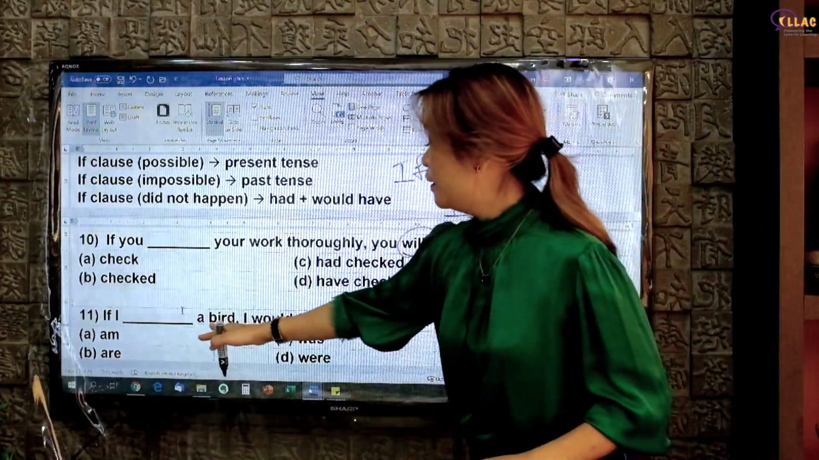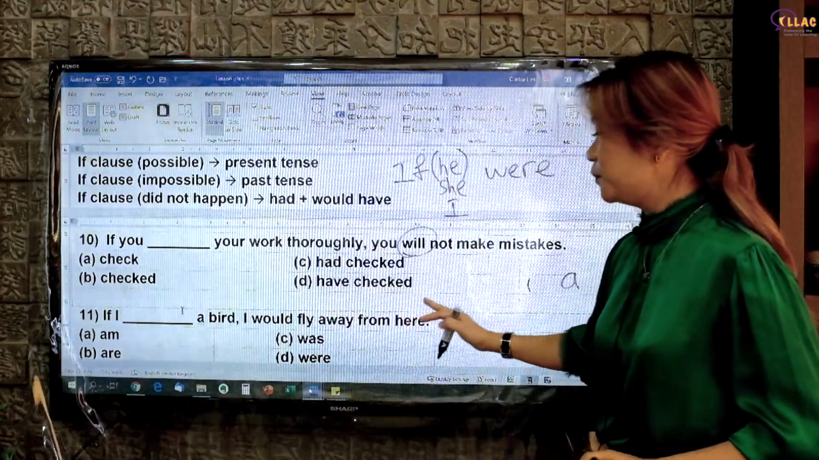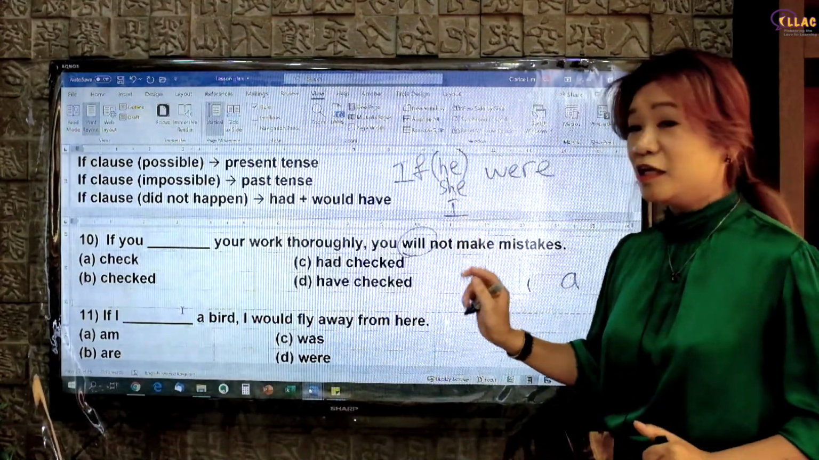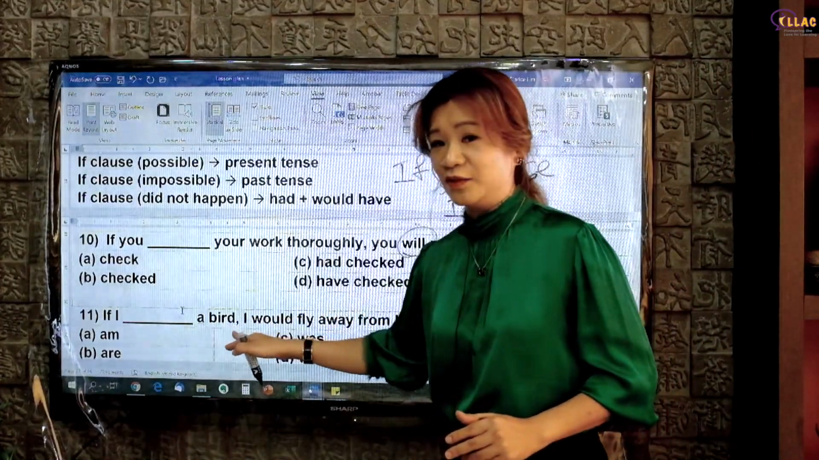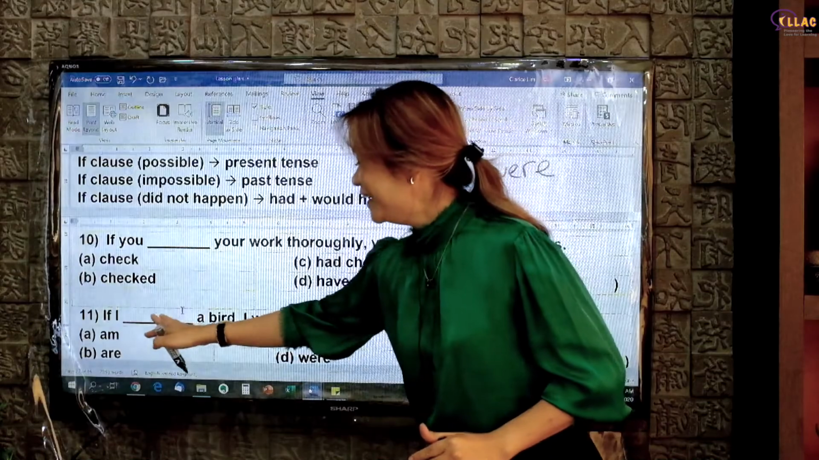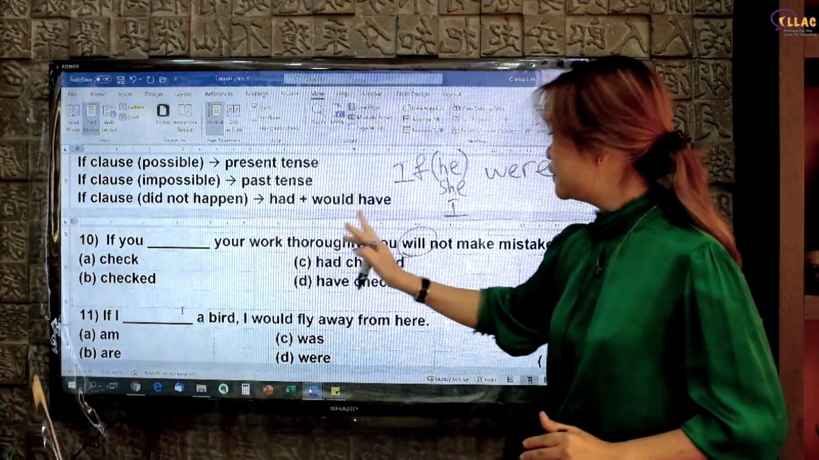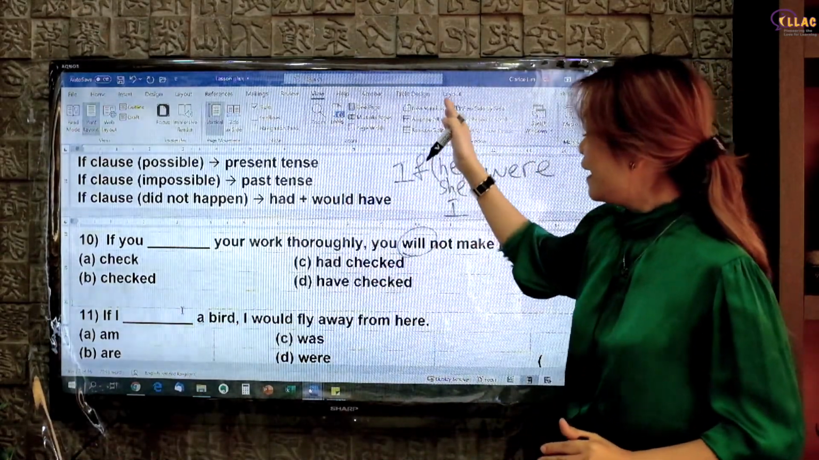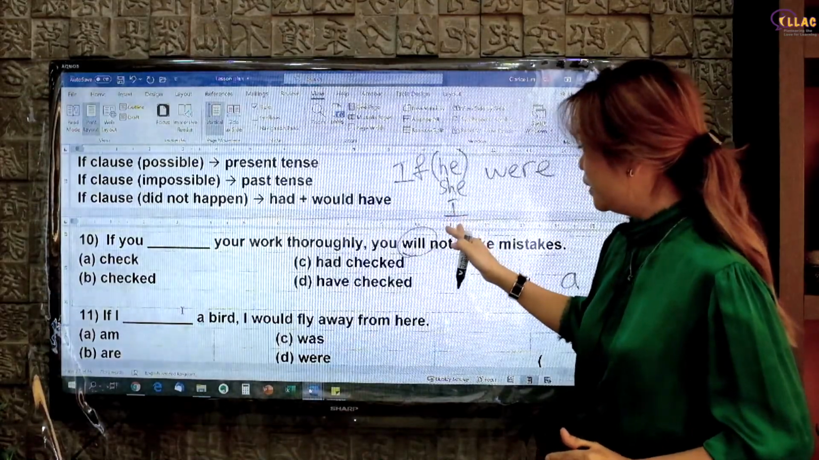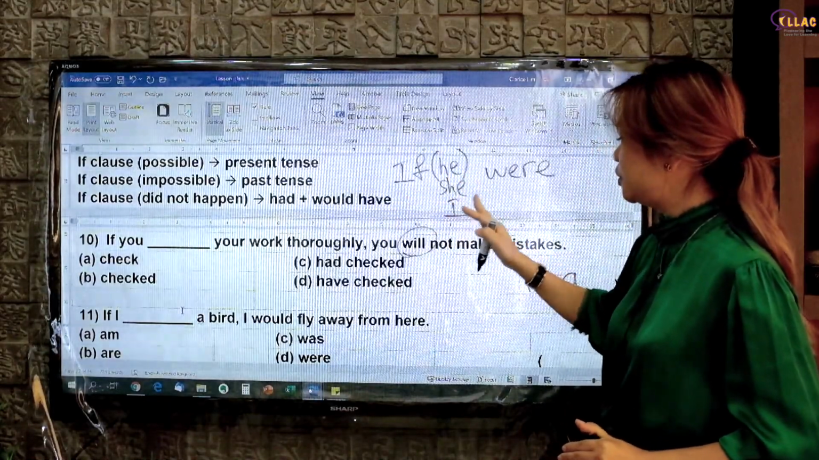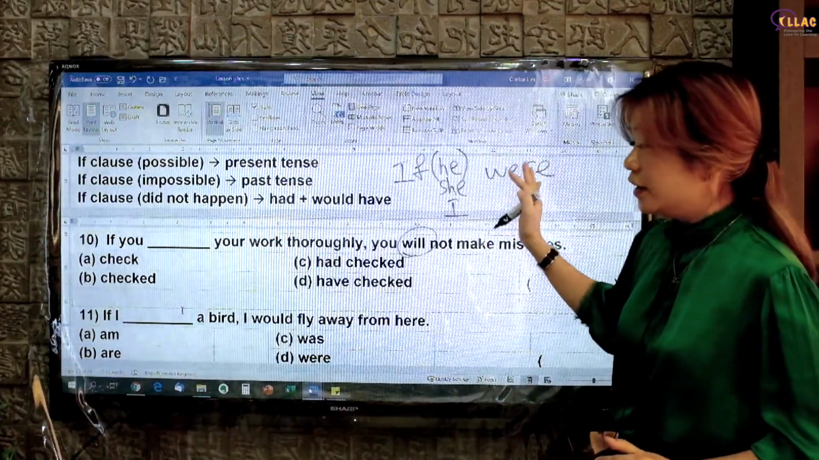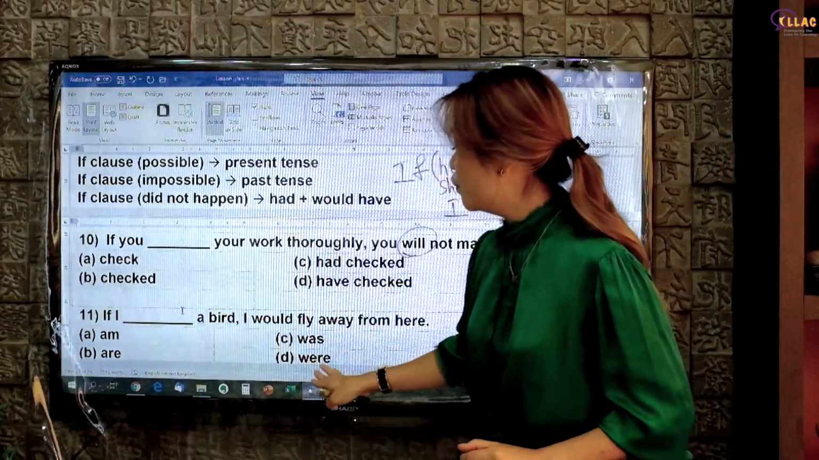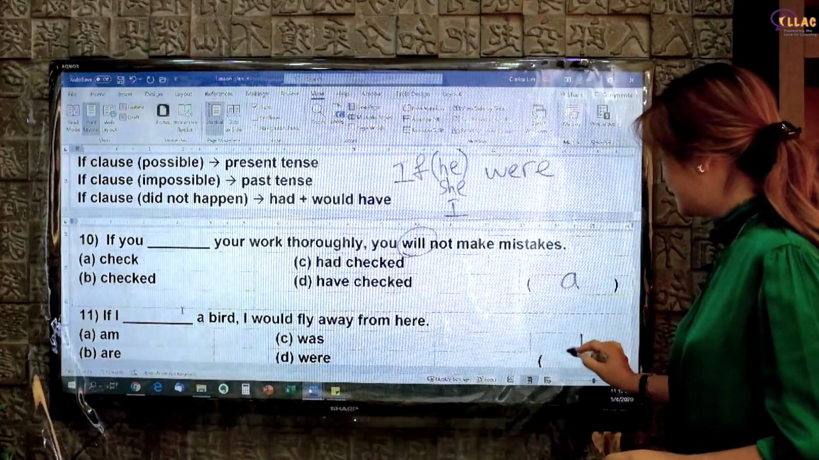If I a bird, I would fly away from here. Do you notice this is an impossible if clause because you can never be a bird unless you are Harry Potter or something. Okay? So if it's impossible, after I, or rather any other pronouns, if he or she or I or they or whatever, you have to follow by were. So impossible, if I were a bird. Answer D.